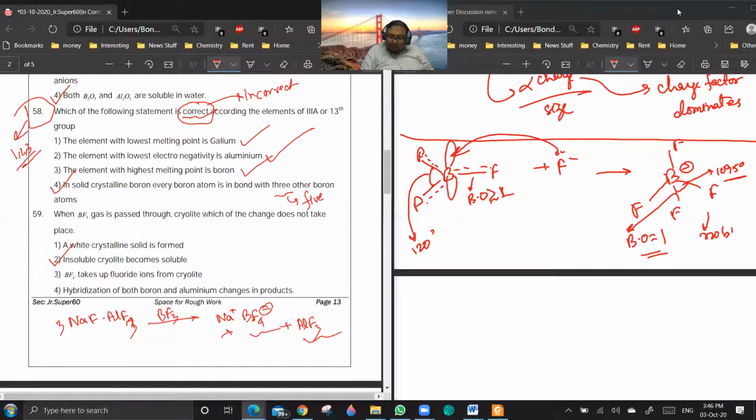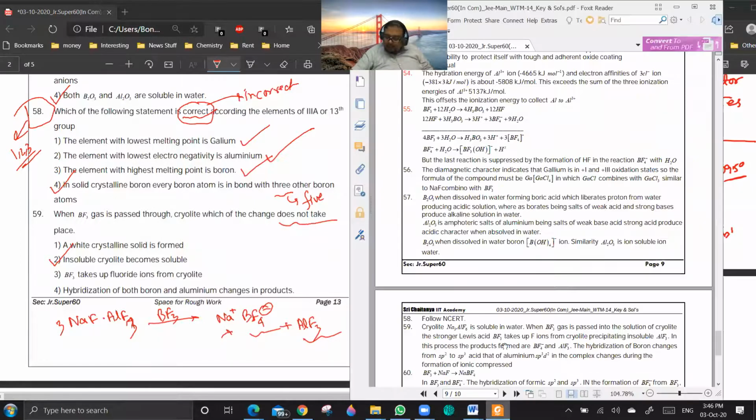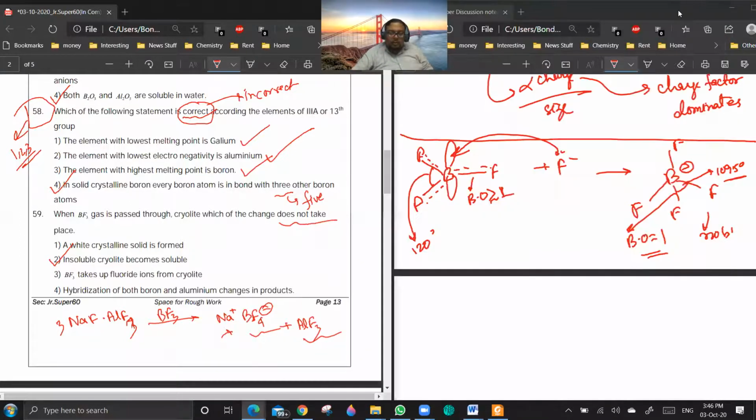They are asking which of the following changes does not take place. So you see, AlF3 will get precipitated. So insoluble cryolite will not become soluble because AlF3 is undergoing precipitation. White crystalline solid is formed, that is AlF3. BF3 takes fluoride ion from cryolite, forming Na plus and BF4 minus.